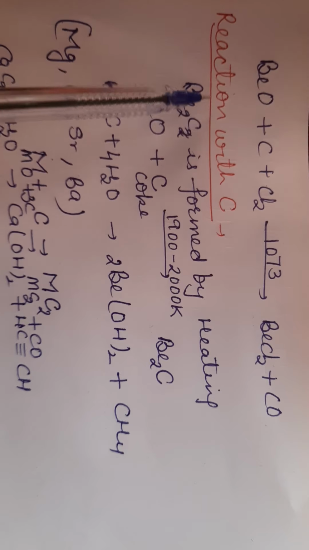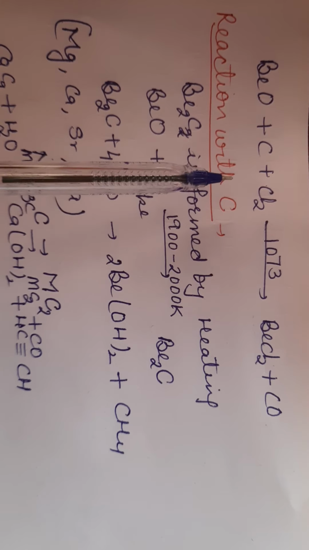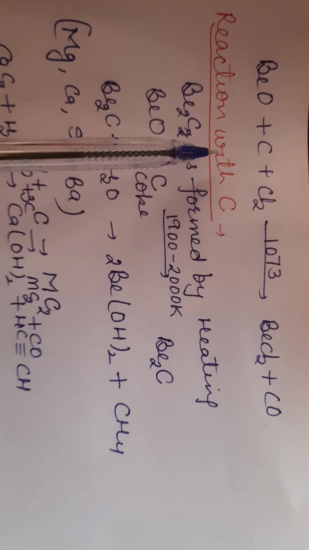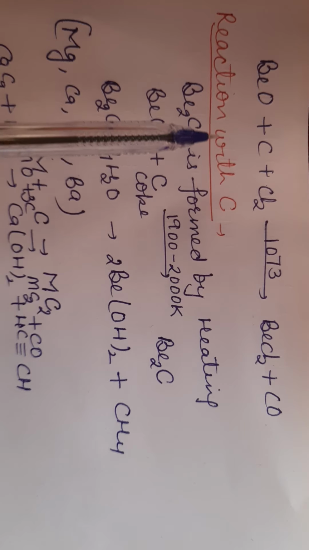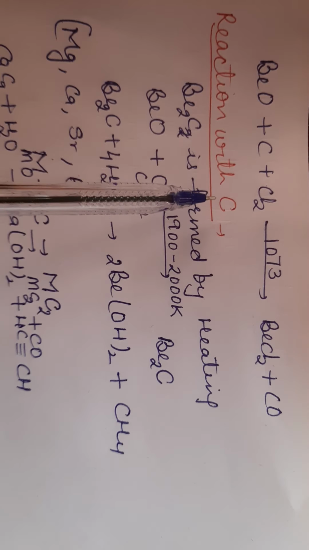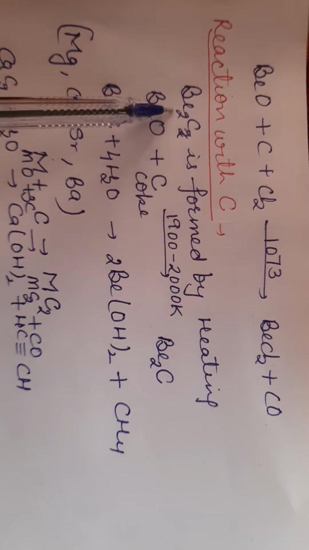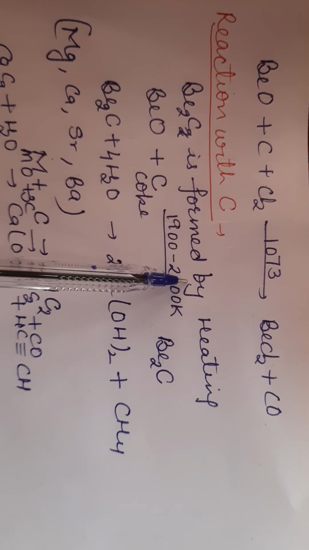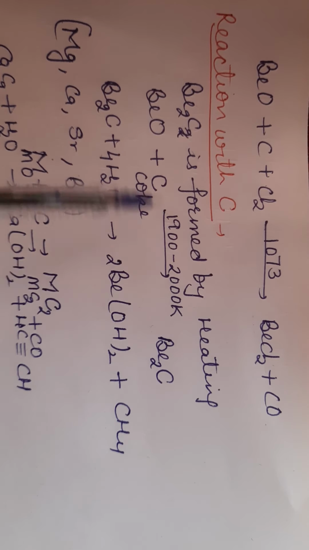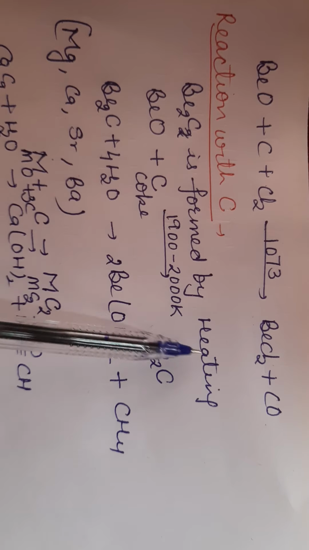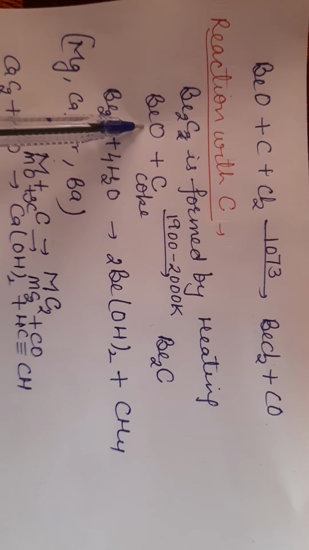Next is reaction with carbon. When alkaline earth metals react with carbon, they form metal carbide. Beryllium carbide cannot be prepared directly. Beryllium carbide is prepared by heating beryllium oxide.